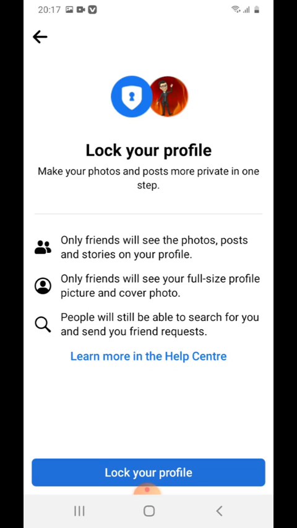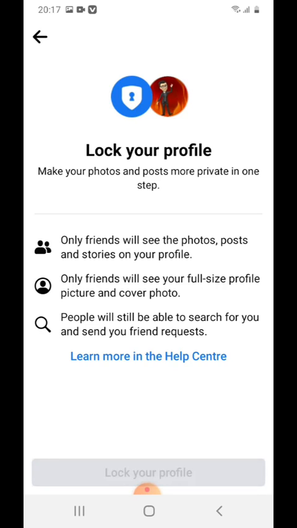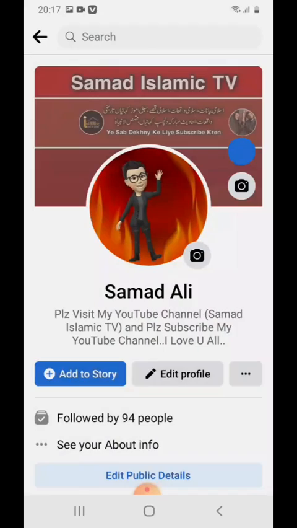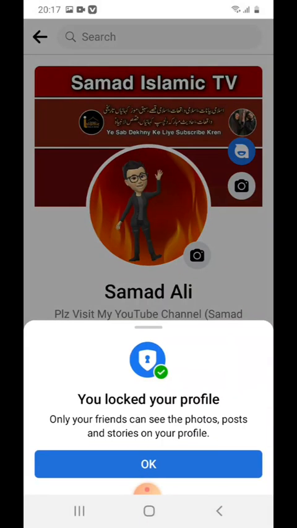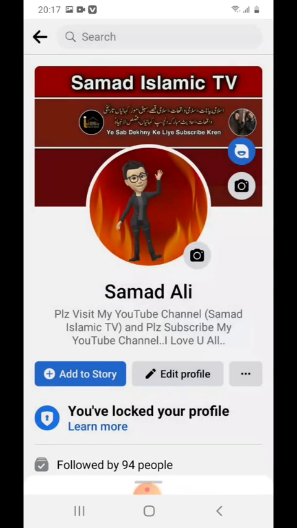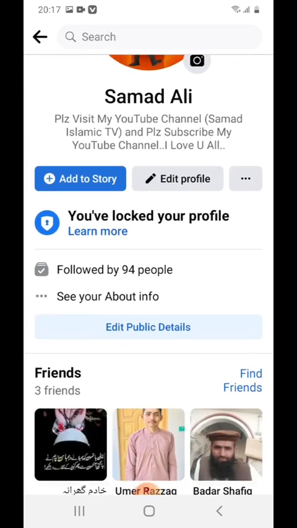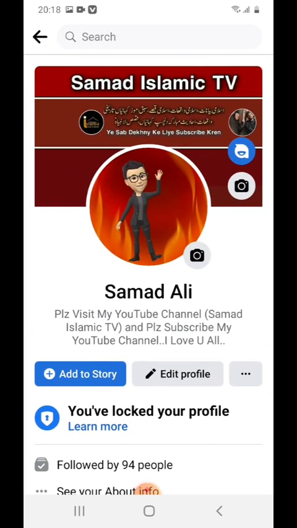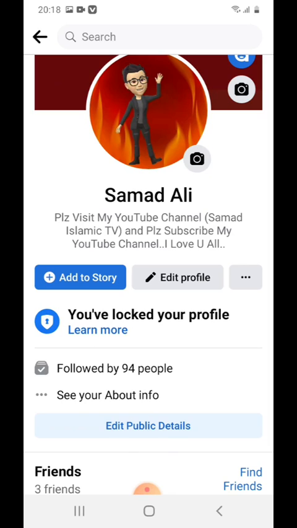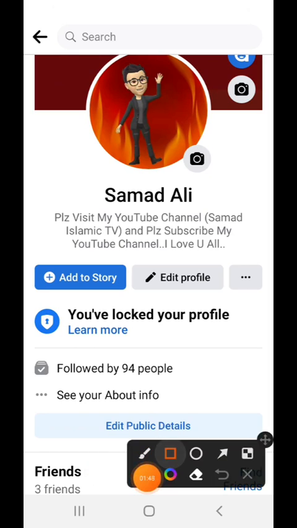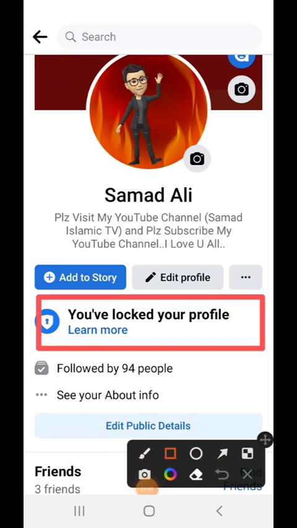So click on Lock Your Profile. It will ask that you are locking your profile. Only your friends can see the photos, posts and stories on your profile. So you simply tap on OK. So your profile will be locked successfully. You have locked your profile.